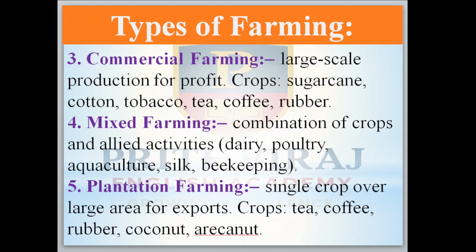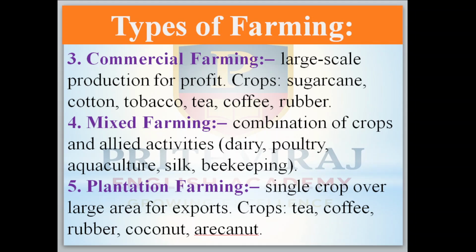Okay, now come to the third one. Commercial farming means large scale production for profit purposes only. For example, crops like sugarcane, cotton, tobacco, tea, coffee and rubber are produced in this one. Mixed farming is a combination of crops and allied activities like dairy, poultry, aquaculture meaning fishery, silk and beekeeping.